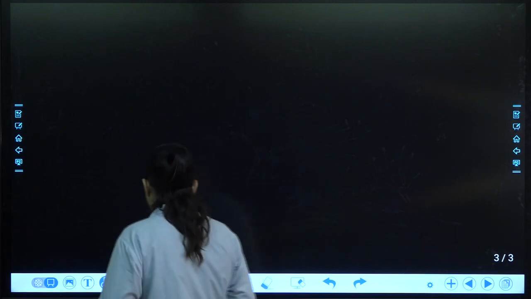Now, let's move further on the next topic, which is the regular and irregular reflection.